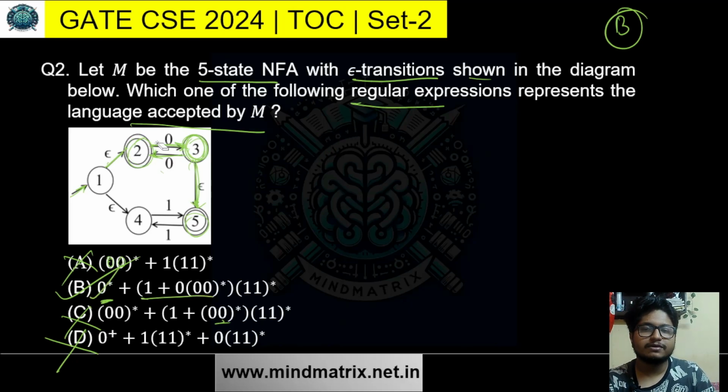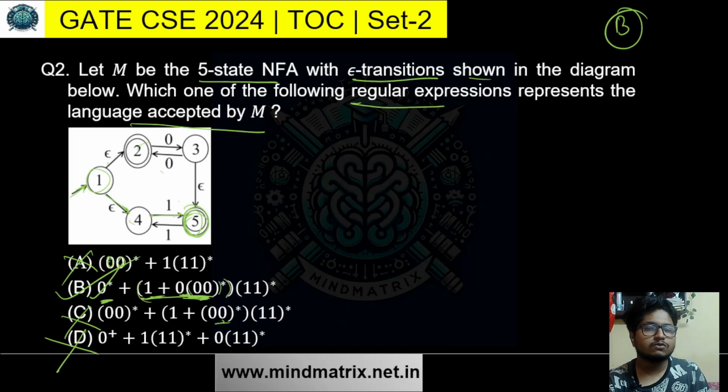Then coming to the next part, this part says 1. So from 1 we take the epsilon transition to 4, using 1 we go to 5, it is accepted. Then (0 0 0) whole star, so this is an odd number of zeros, right? (0 0) whole star means an even number of zeros, and adding a 0 means an odd number of zeros. So from odd number of zeros, we already have that. For 1 also we will enter state 5, so this is accepted.